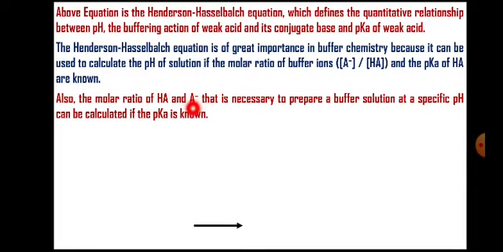It can be calculated for a specific pH if the pKa is known. So this is how you can calculate this molar concentration, or you can calculate the pH. All these things are relevant to the preparation of buffer solutions having different strengths, having different pH.